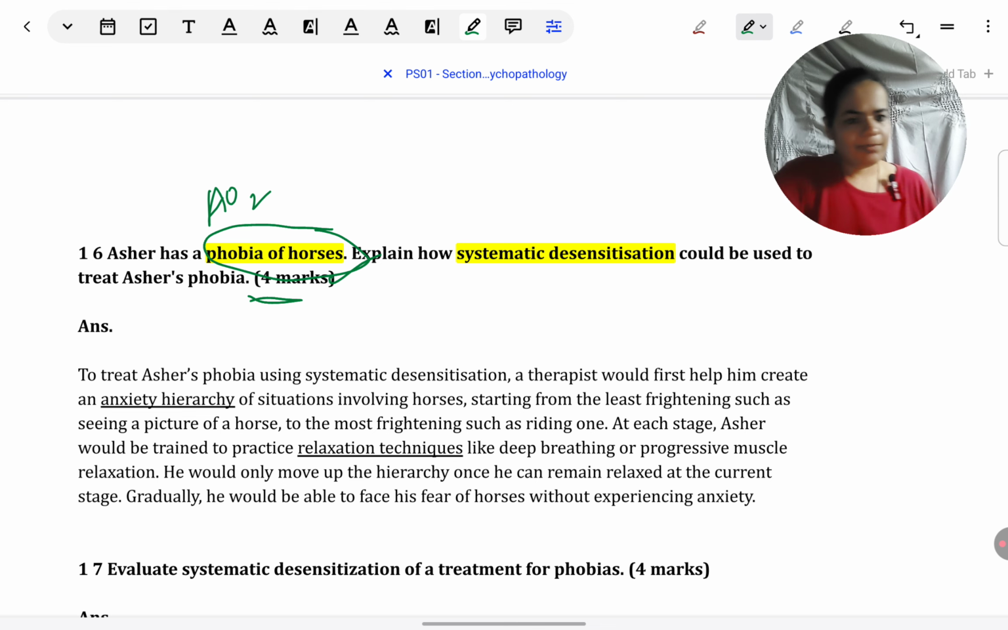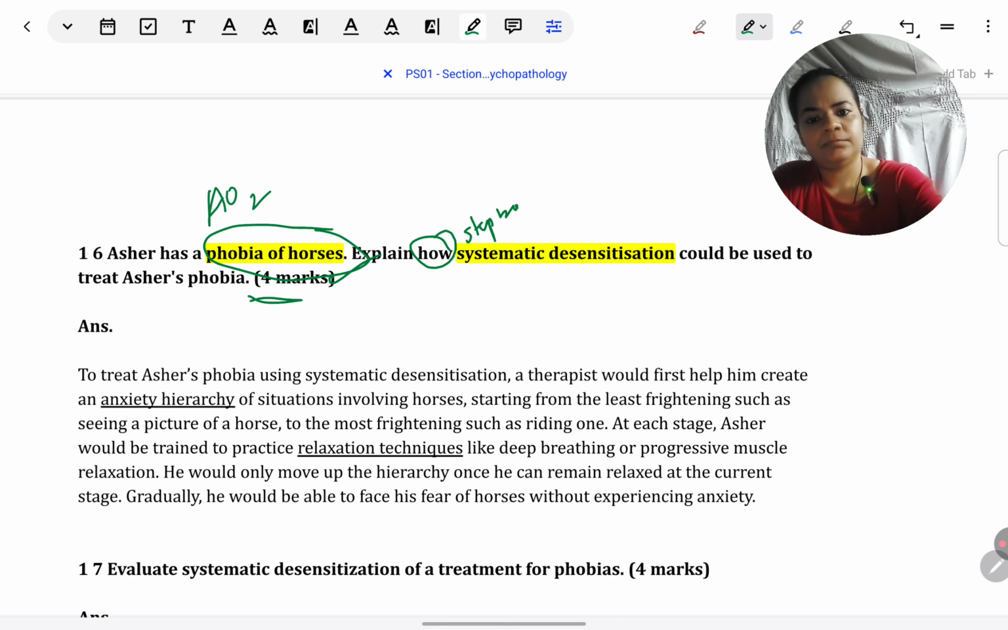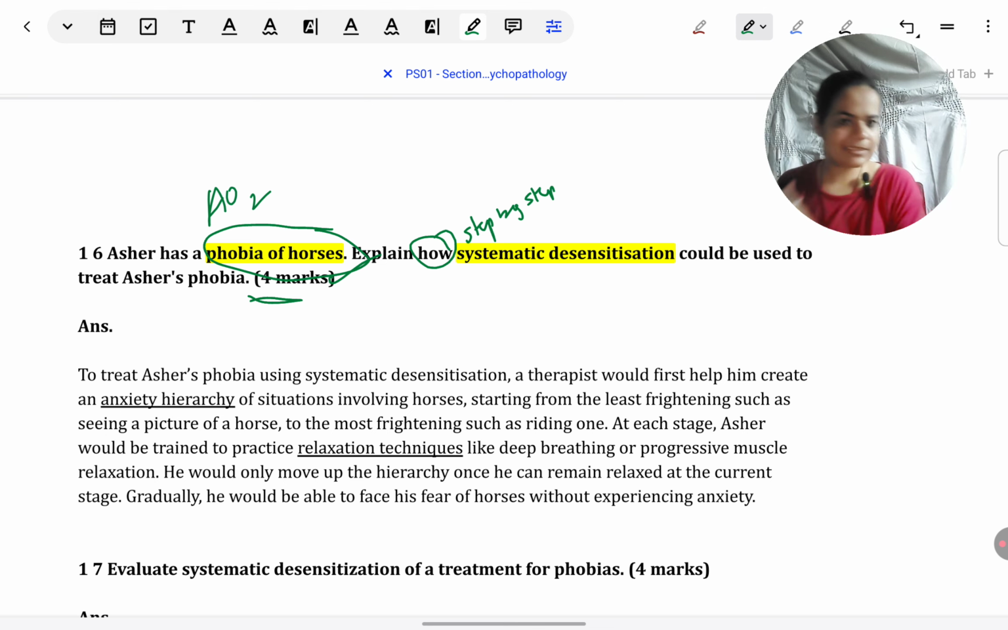A how type of question, I always put it this way, should be sequential or step by step. They're asking you how systematic desensitization should be done. So you must have learned it stepwise in the syllabus. Hopefully, first this is done, then this, then this. So just put it down that way. How also means that you do not give any strengths or weaknesses. They are not asking you why systematic desensitization should be done.